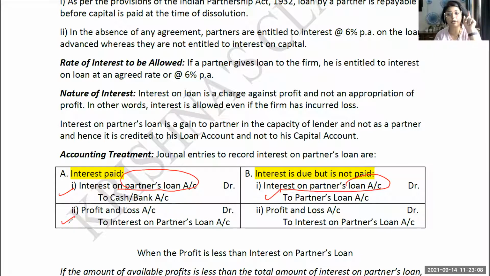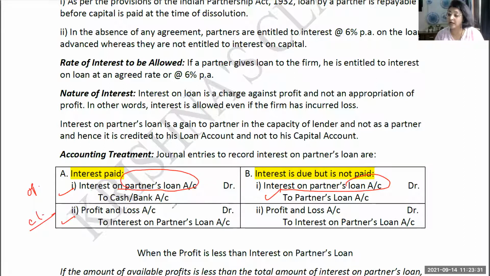If somebody asks you what is the opening entry and closing entry, this is the opening entry and this is the closing entry. In some books, directly this entry is passed, but I will always say, and when I taught you at that time, I had taught you both the entries. So you must know both the entries. Now it has become all the more important, because in a multiple choice question, they may ask you what is the opening entry and what is the closing entry. So in that case, you should know both the entries.